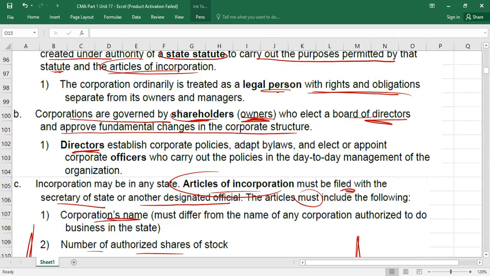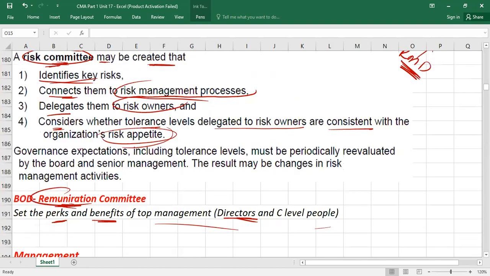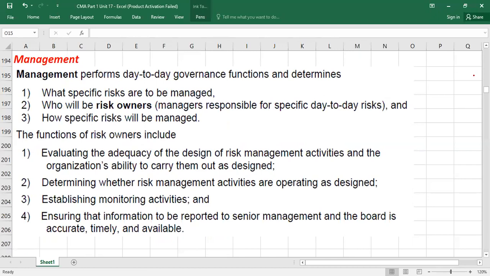Management is responsible for day-to-day management. Management performs day-to-day governance functions. You can say CEO and below level. So they are responsible, because the board of directors, please remember, are not responsible for day-to-day operations and they don't look after them either.